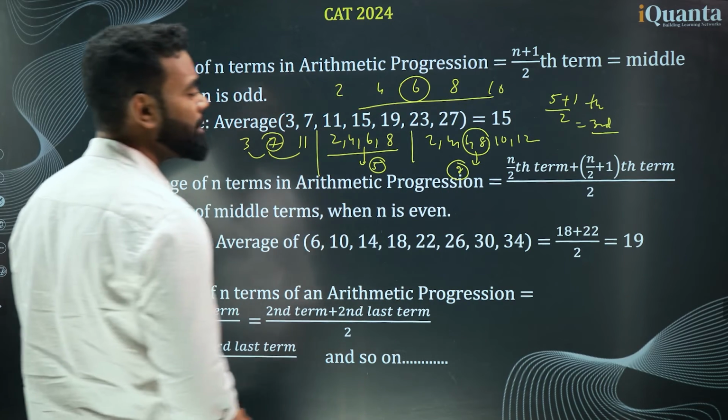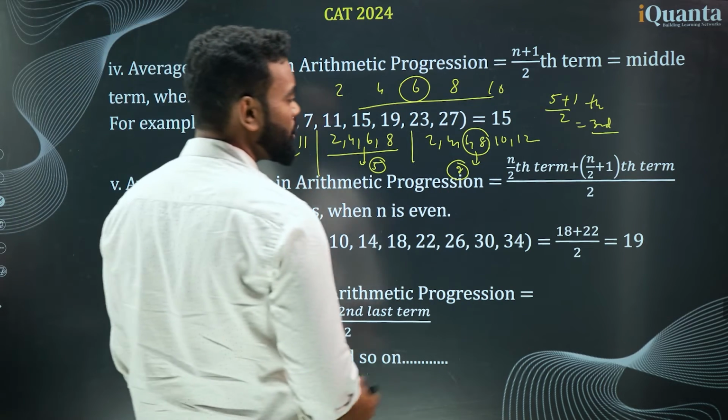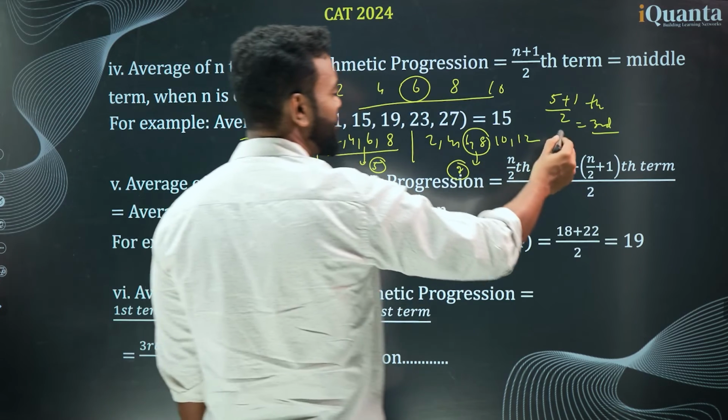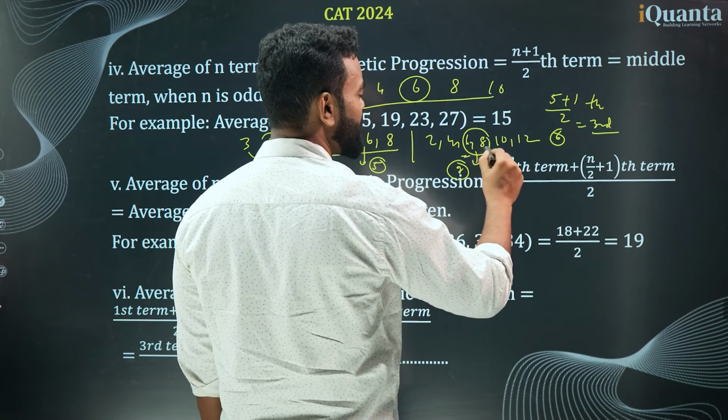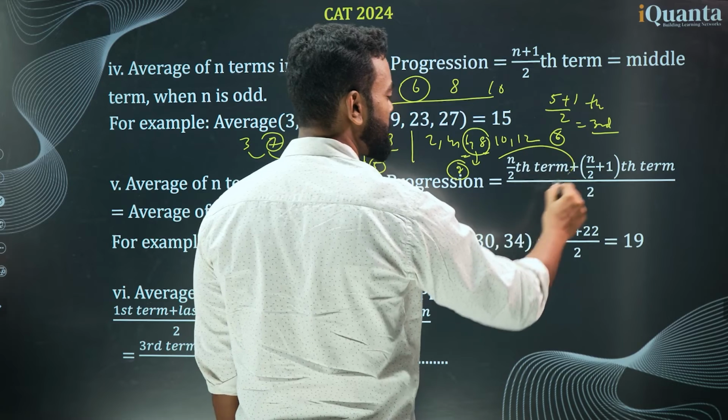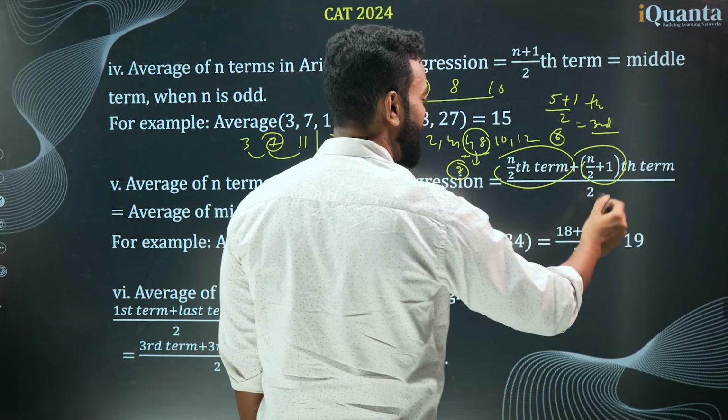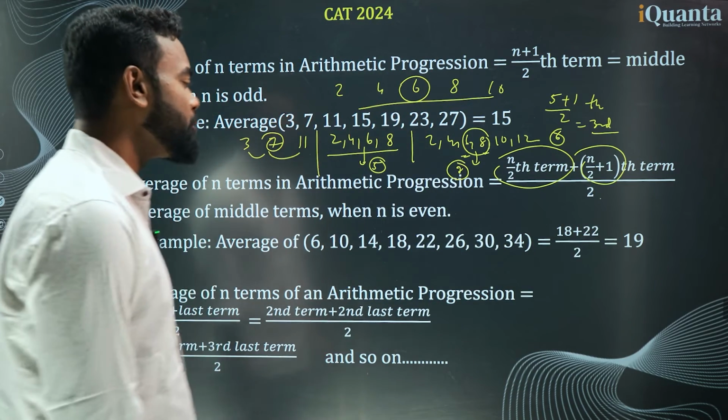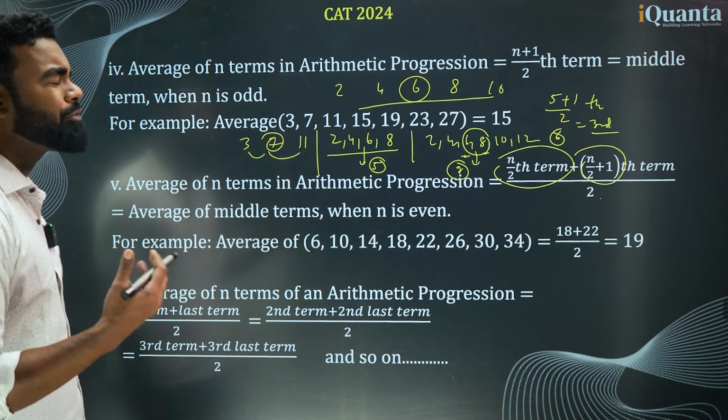So, the average of the middle values, right? It is basically: what is the total number of values? 6. So it is the third term and the fourth term. That is the n by 2th term and the (n by 2 plus 1)th term. That will give you the middle value. And remember, this is how we can find the middle value.